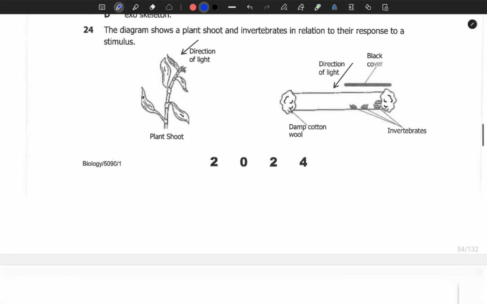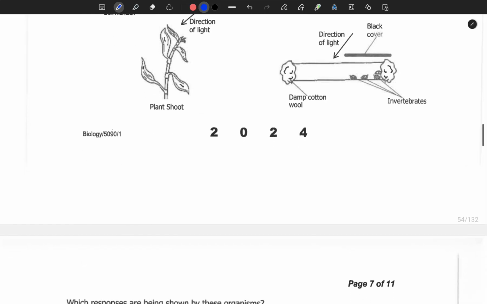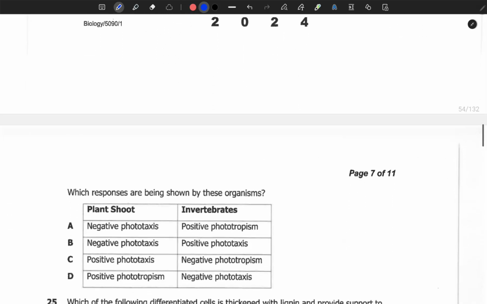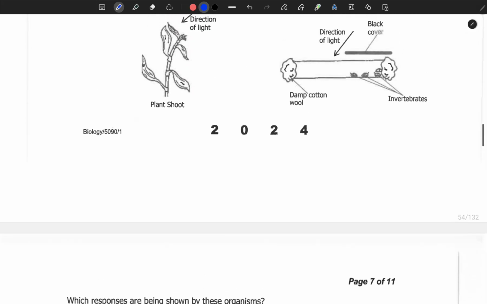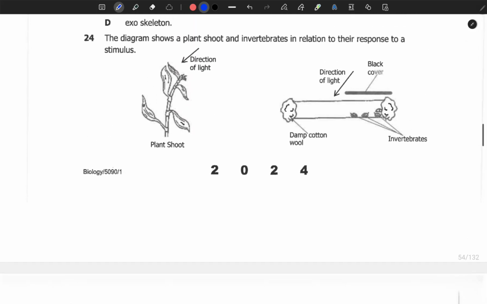Question number 24. The diagram shows a plant shoot and invertebrates in relation to their response to a stimulus. So question, which responses are being shown by these organisms? So let's look at the plant. So the normal growth of the plant was to be in this direction. Now, since the rays of light are coming in this direction, we can see that there was a bending toward light.